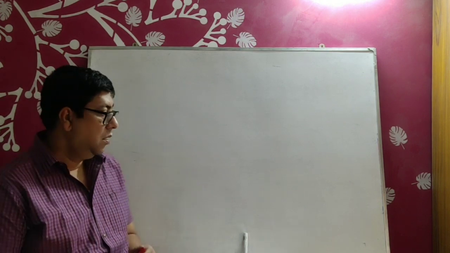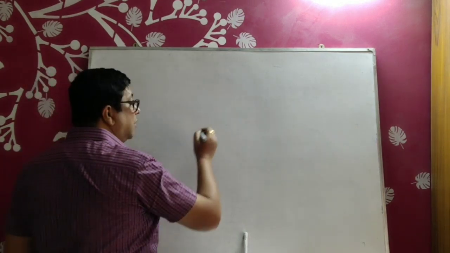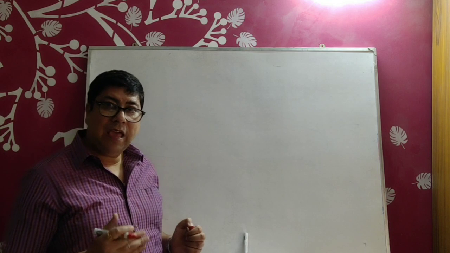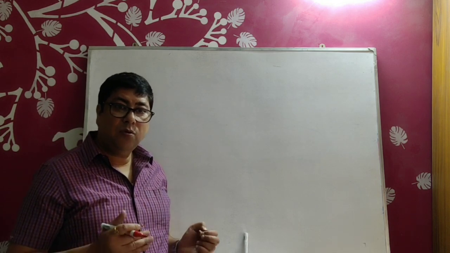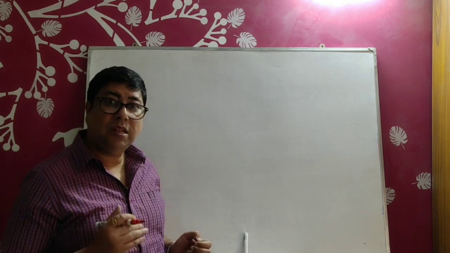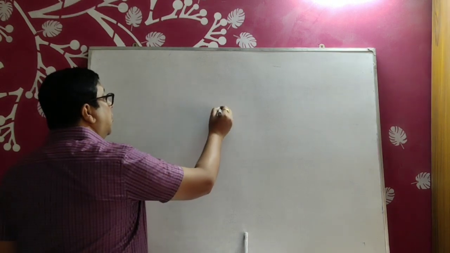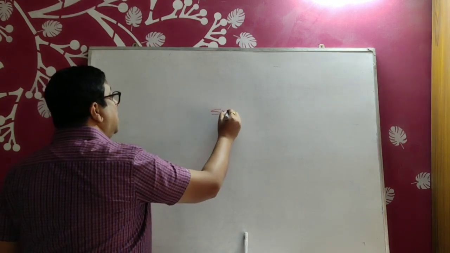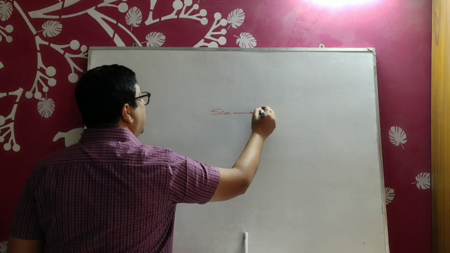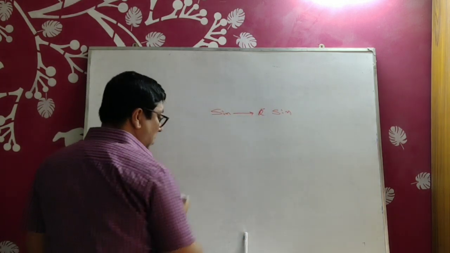Number 2, if the multiple be the even number, the ratio remains the same. It means, ratio means what? Sine, cos, tan, sec, cosec, cot, these are called the ratio. So, sine will be sine, cos will be cos, tan will be tan, like that.